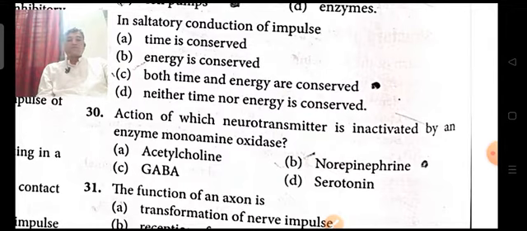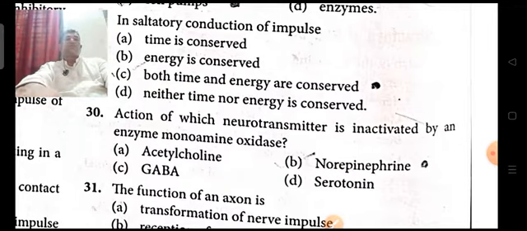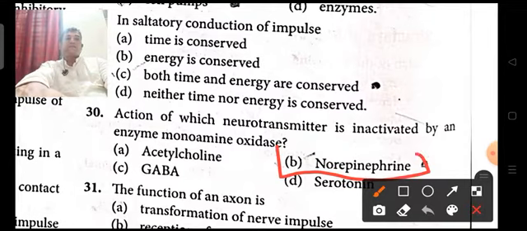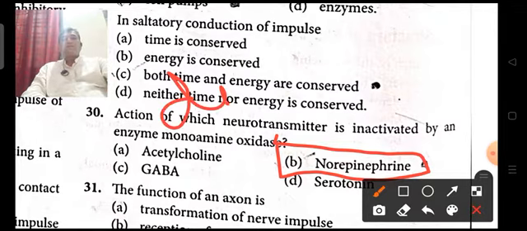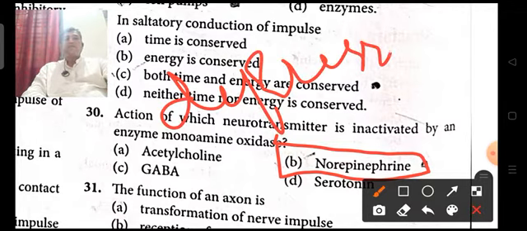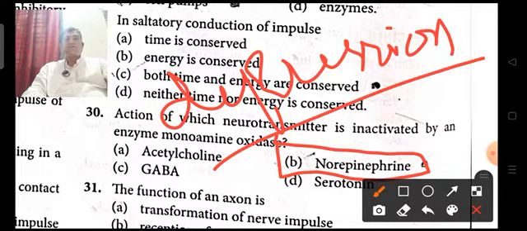They are used in the treatment of mood disorders or psychological disorders, people suffering from anxiety or depression. So monoamine oxidase inhibitor is an antidepressant used in depression treatment. So the answer is option B.